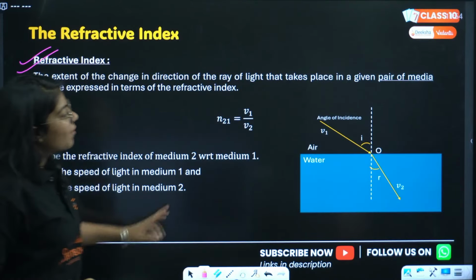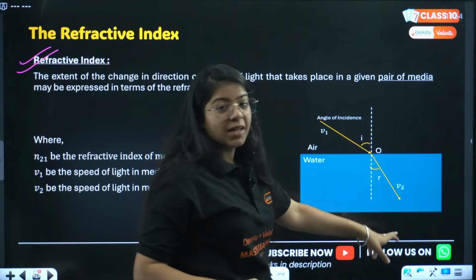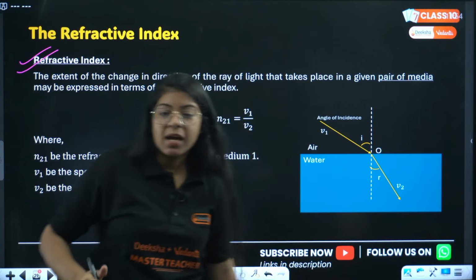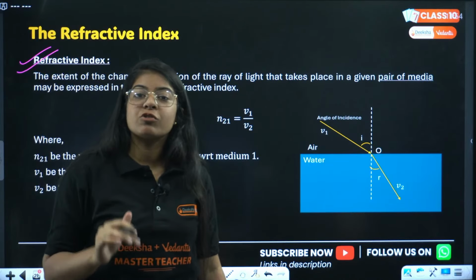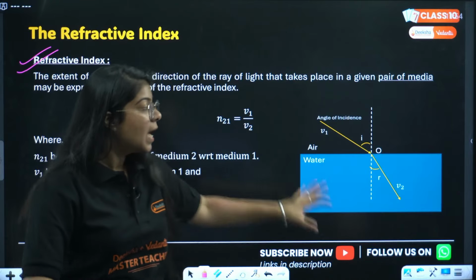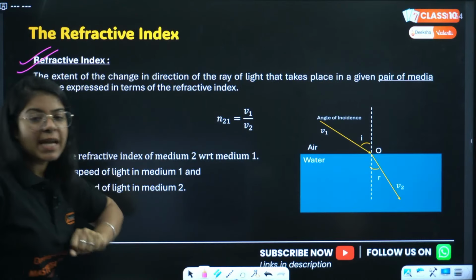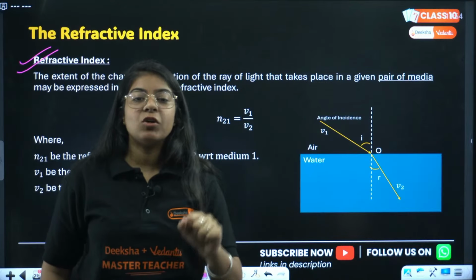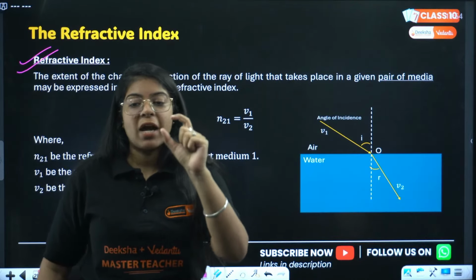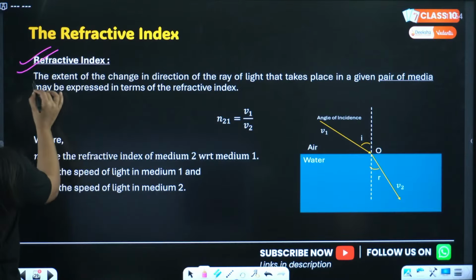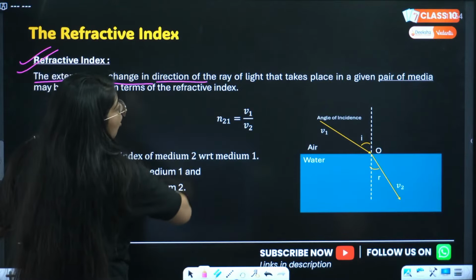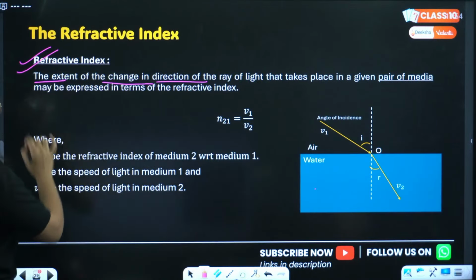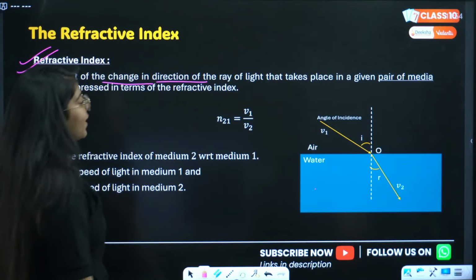Now I know when light goes from one medium to another, it bends towards the normal when it goes from rarer to denser, and away from the normal when it goes from denser to rarer. The extent to which the light will bend will give you the refractive index of that medium. The extent of change in direction of the ray of light that takes place in a given pair of media may be expressed in terms of refractive index.